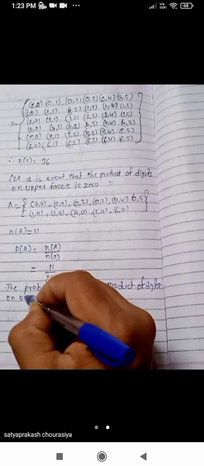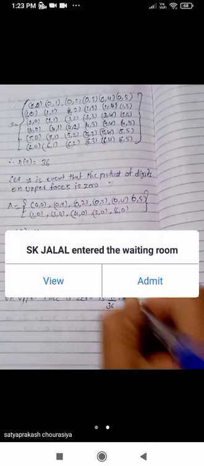Now write down the answer. The probability that the product of digits on upper faces is 0 is 11 upon 36, full stop.